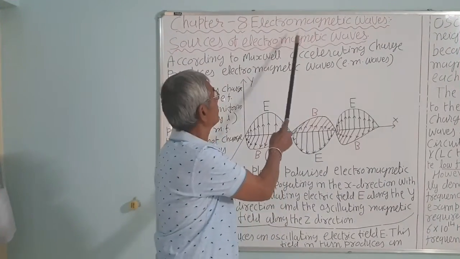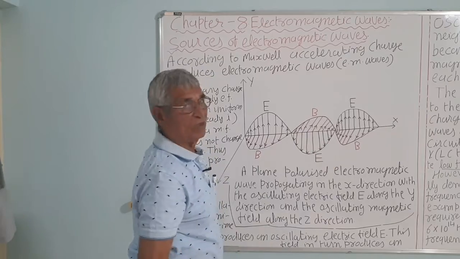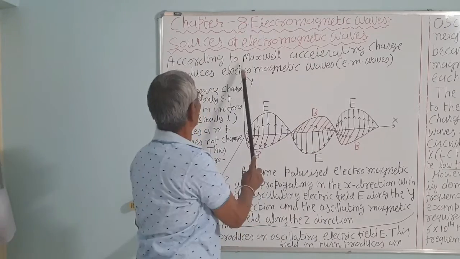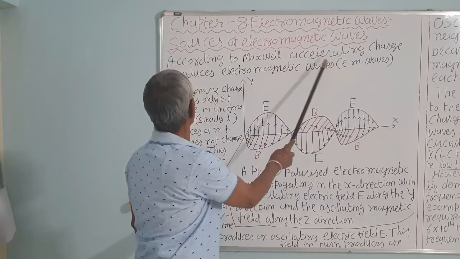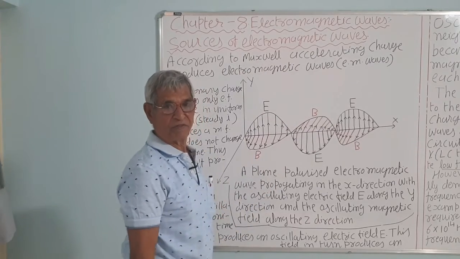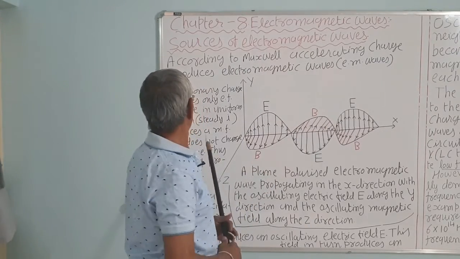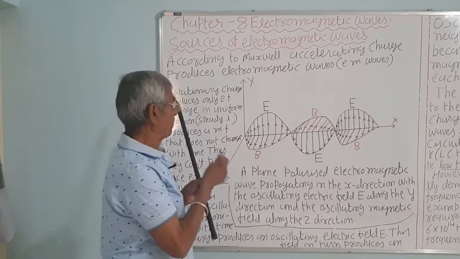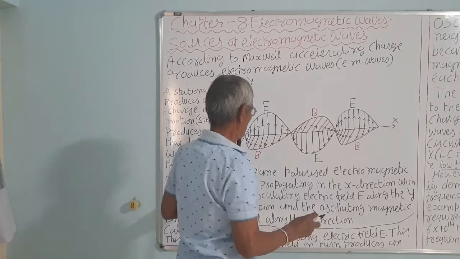Chapter 8, Electromagnetic Waves. What is the source of electromagnetic waves? According to Maxwell, an accelerating charge produces electromagnetic waves. We know that a stationary charge produces only an electric field, so it cannot produce electromagnetic waves.